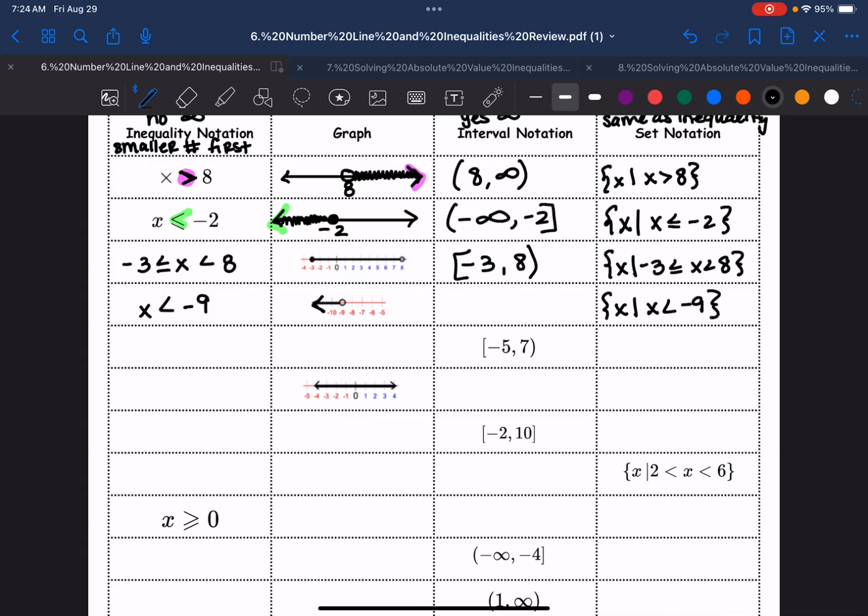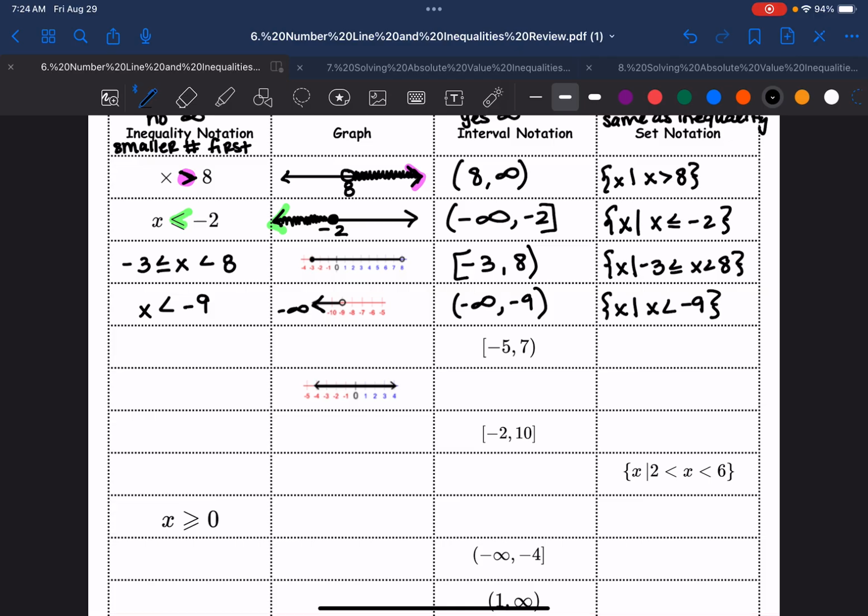And then notice we're going towards the negative infinity. So this is negative infinity, comma, -9. Remember, you drew this at the top of your paper. Negative infinity is never included. 9 is not included here. And I'm finished.